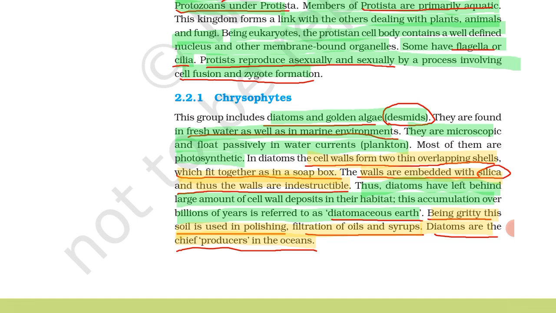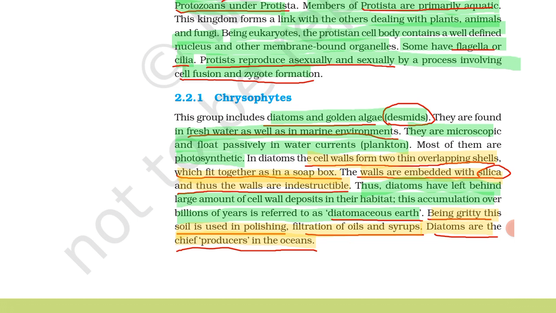They float passively in water currents as plankton. What does that mean? When we look at water, we see something floating on the surface. These are called plankton, and they are microscopic. They are found in fresh water as well as marine environments. Most of them are photosynthetic, meaning they float on water and take sunlight for the production of energy or food.